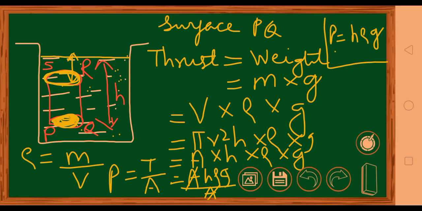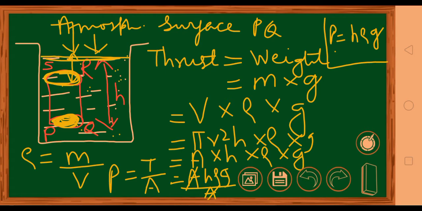Now, above this liquid, what is there? There is atmosphere. Now this atmosphere is also exerting pressure on the upper surface of the liquid. So that also you have to add. You have to add the atmospheric pressure also.